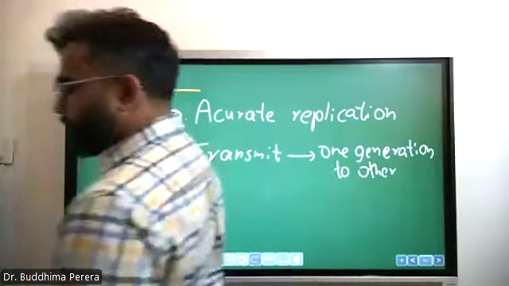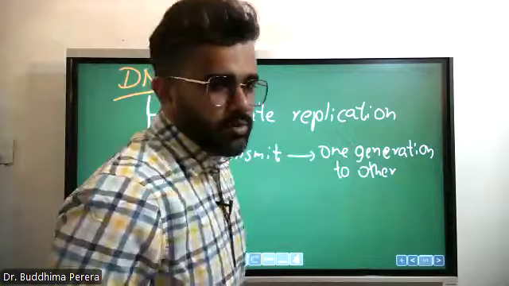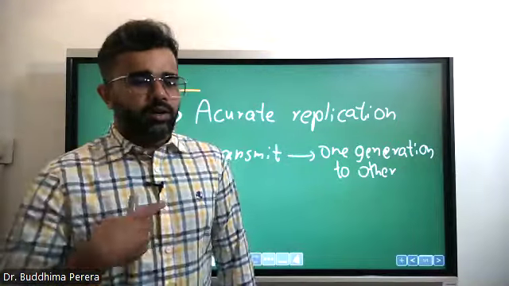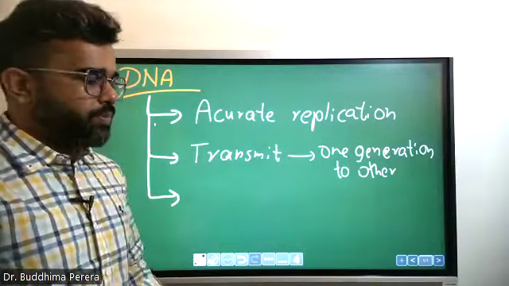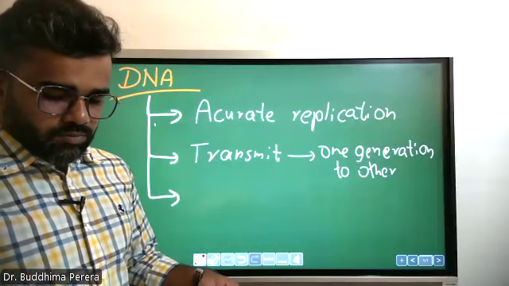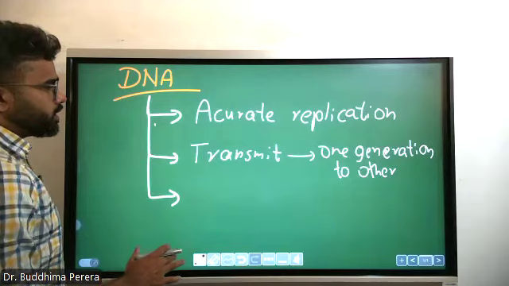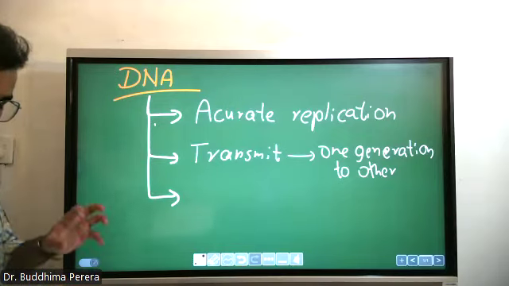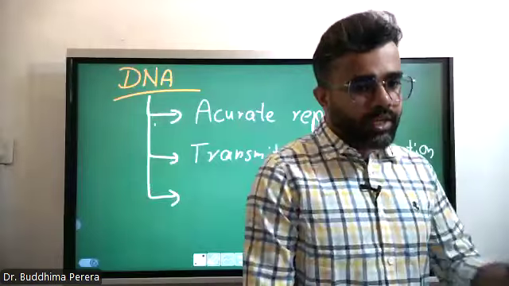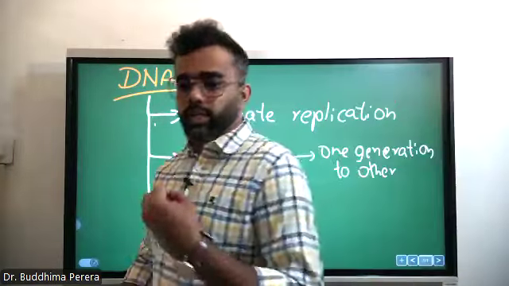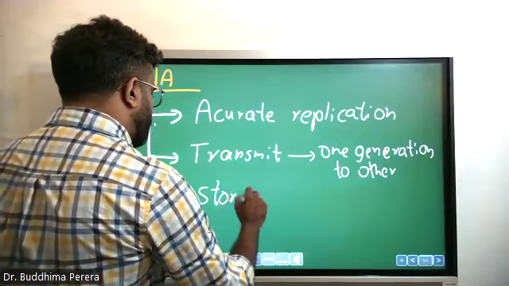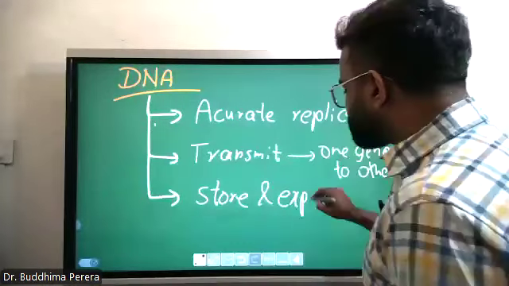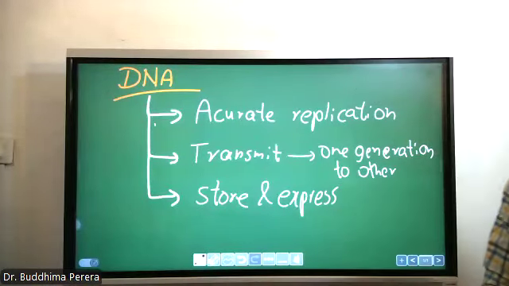It can replicate accurately, and it can transmit from generation to generation, so the genetic material will be passed to the next offspring. And the most important thing is that it has the ability to store and express the genetic or hereditary information.